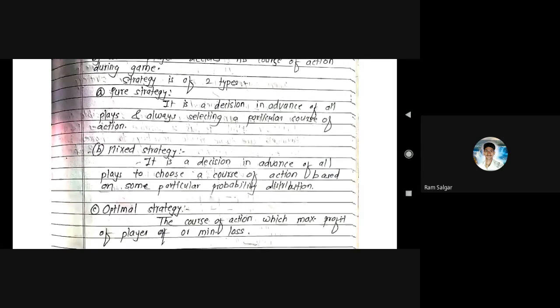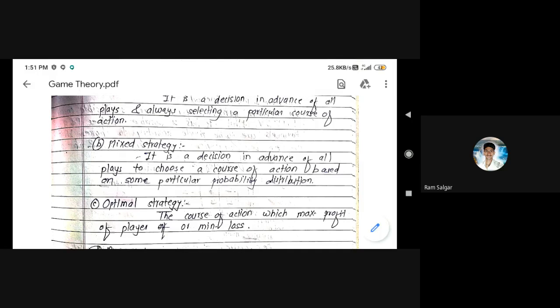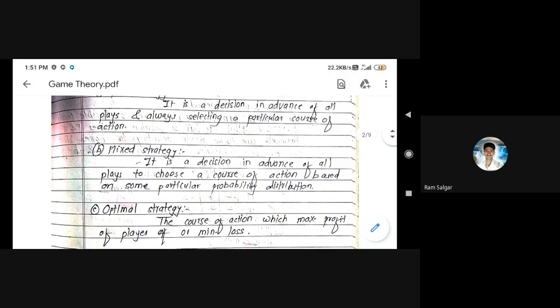If you go deep, there are three shifts: first shift, second shift, third shift. This is nothing but different rules, some strategy or some standards. In this type of example also we have to find out which strategy they are using. Now, how can we find out the pure strategy or mixed strategy?